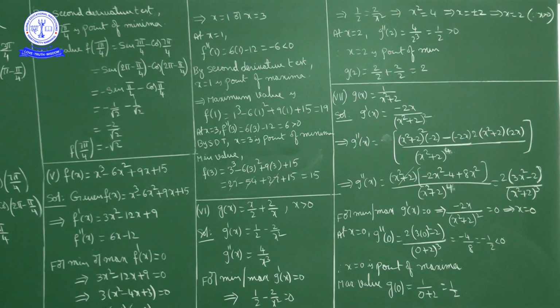This is g''(x). Now the simplification part. If you observe, here we have x² plus 2, here also we have x² plus 2, so I will take one x² plus 2 outside.